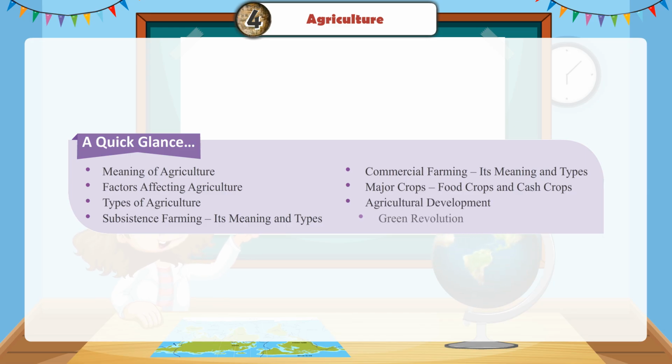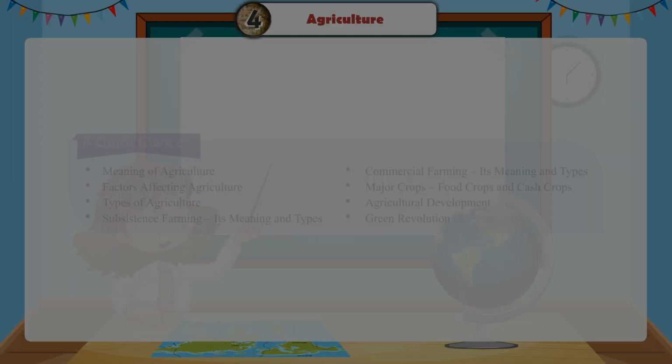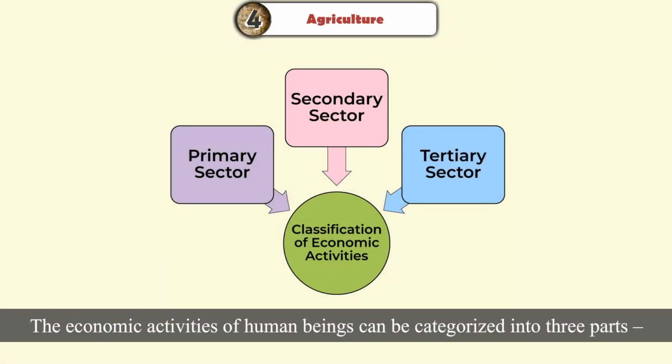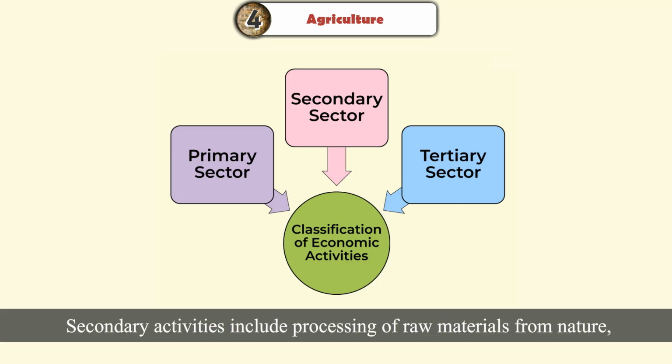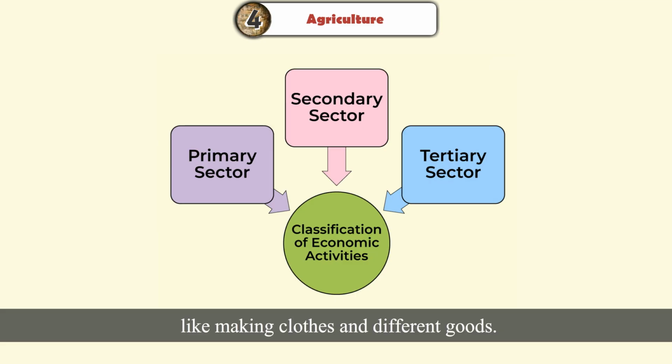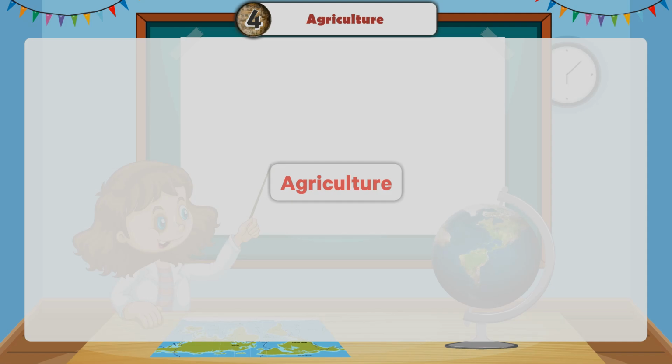Agricultural development. Green Revolution. The economic activities of human beings can be categorized into three parts: primary, secondary, and tertiary. In primary activities, the activities which are directly related to nature are included. Secondary activities include processing of raw materials from nature, like making clothes and different goods. Tertiary activities are mainly concerned with transport, communication, banking, insurance, etc.